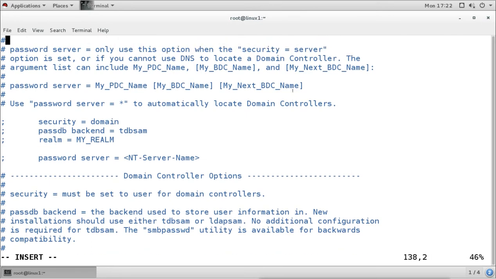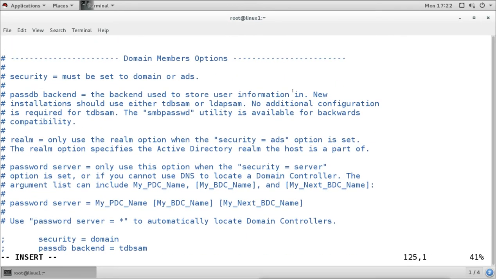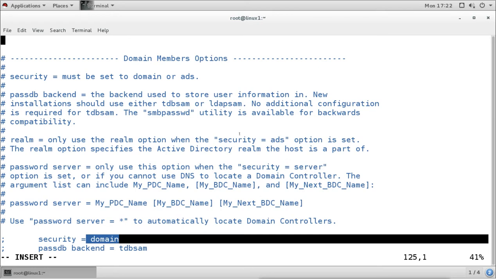So security equal to is used to configure the server as a workgroup server or as a domain controller for Windows machines, Windows clients. Then we can use security equal to server, or we can use domain, or we can use ADS also.